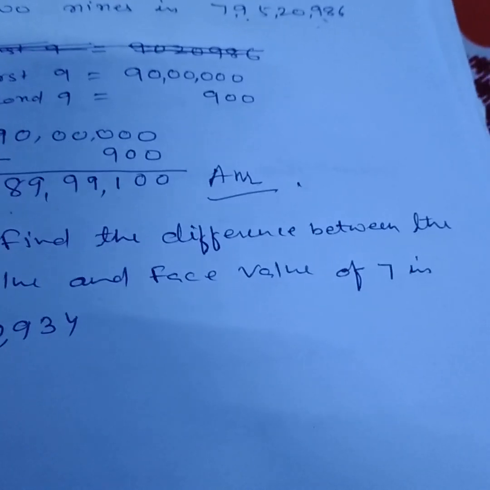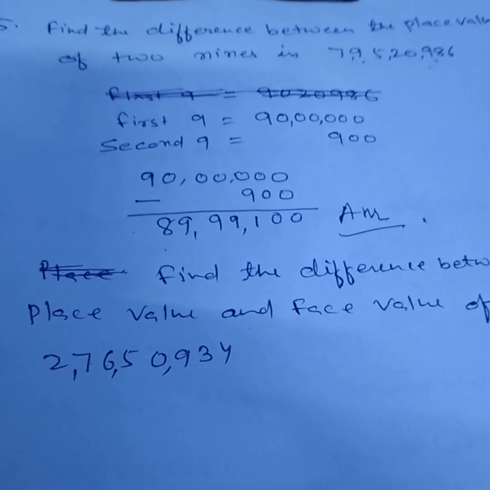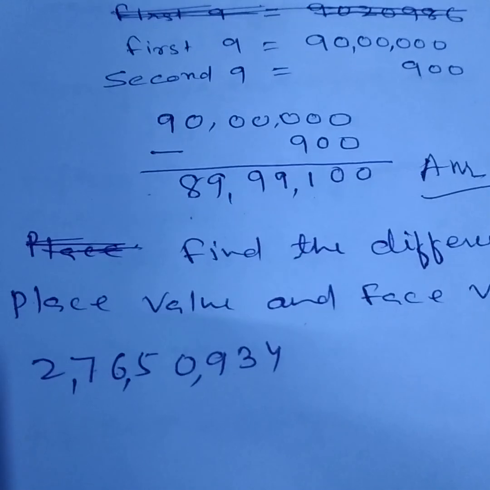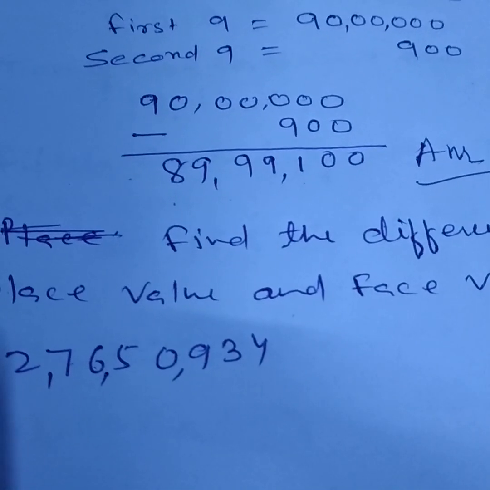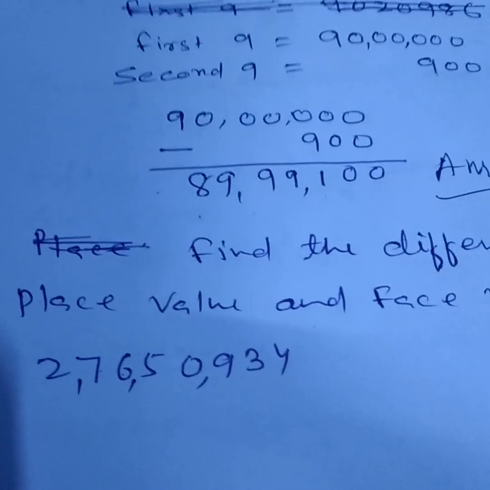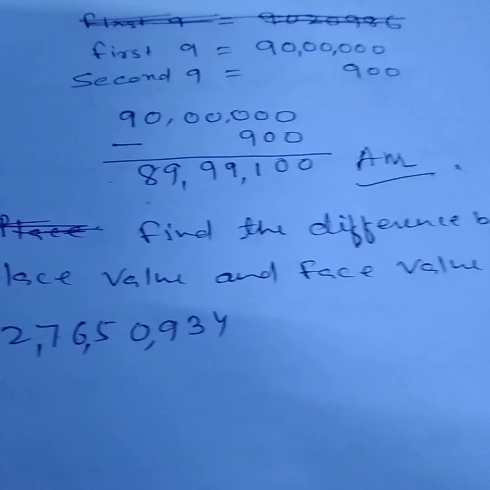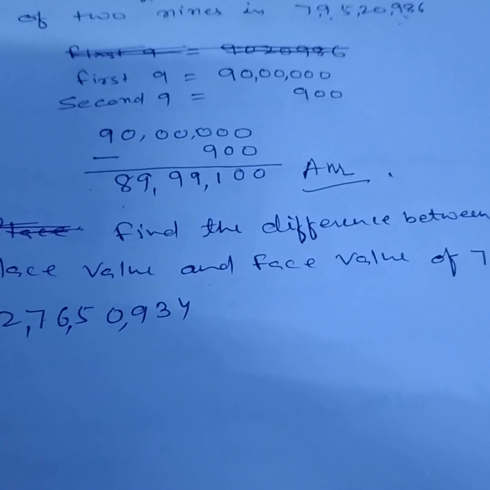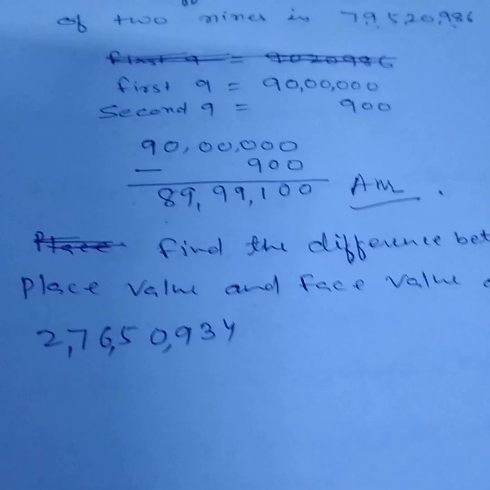Find the difference between the place value and the face value of 7 in 2 crore 76 lakh 50,934. Here, children, we have to find the difference between the place value and face value of 7.